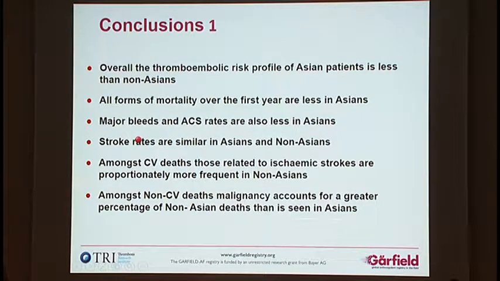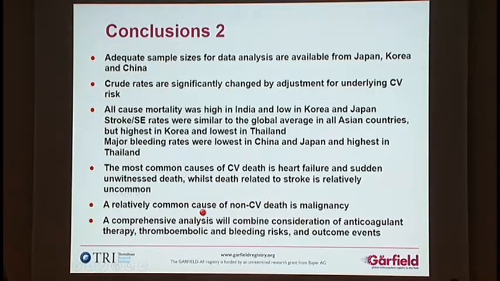Stroke rates, however, are similar in Asians and non-Asian patients. And amongst the CV deaths, those related to ischemic strokes are proportionately more frequent in non-Asians. Amongst the non-CV deaths, malignancy accounts for a greater percentage of non-Asian deaths than is seen in Asians.